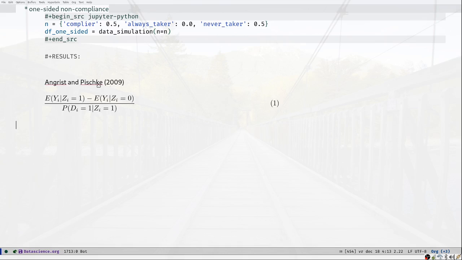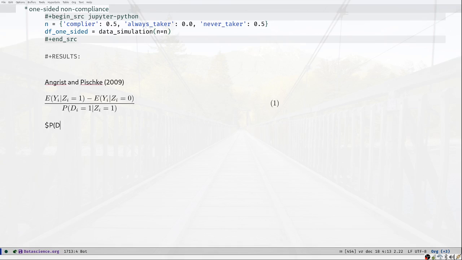Yeah, so basically we're going to calculate this thing using Python, and we're going to see whether it's equal to 3. We're going to do that in 2 steps. So the first thing is to actually calculate this correction term here in the denominator. In order to do that, we need a bit of Bayes' rule.